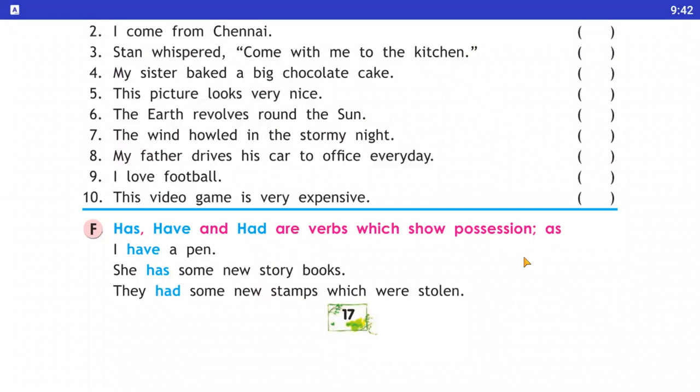So students, yesterday we completed the two main kinds of verbs, transitive verbs and intransitive verbs. Today we will continue with the remaining chapter. First of all, we have to study the verbs has, have, or had.